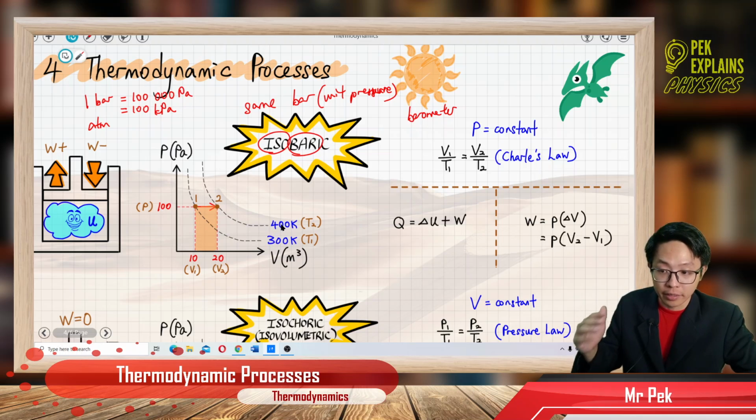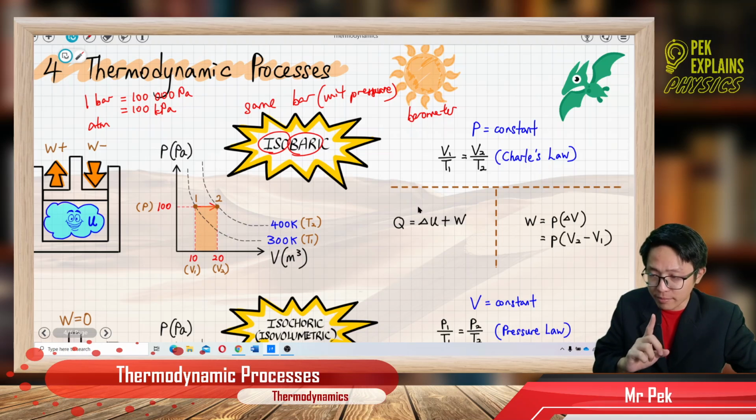As the temperature increased from 300 Kelvin to 400 Kelvin, the volume also increased, expanding from 10 to 20. So that is Charles' law: when temperature increases from T1 to T2, volume also increases. This is how we read it, but the pressure is constant at 100. These values are just one assumption; it can be any value.